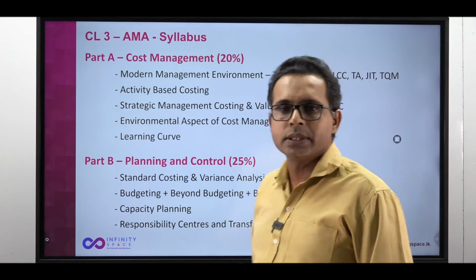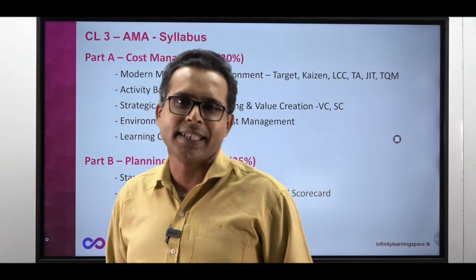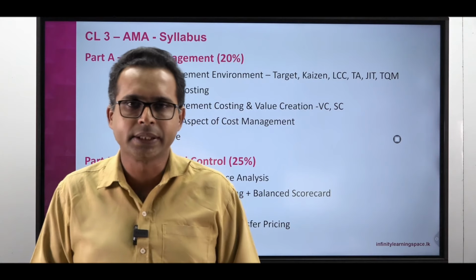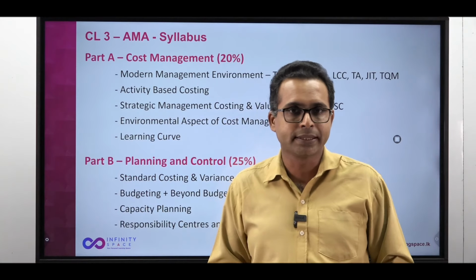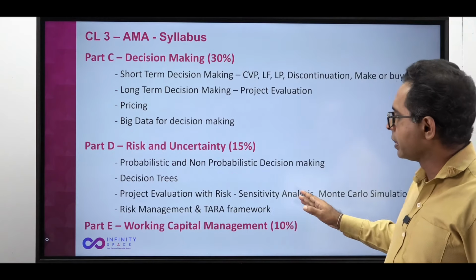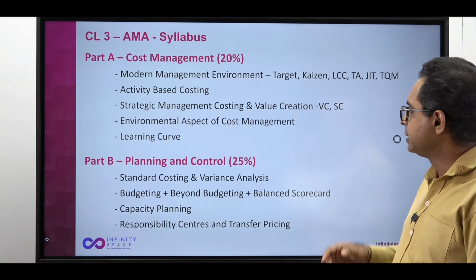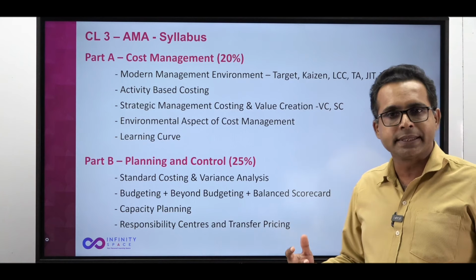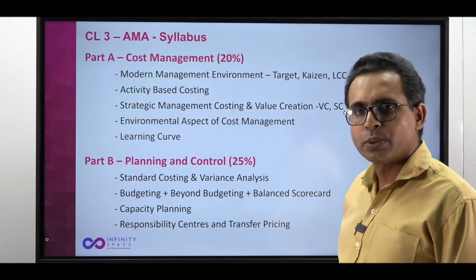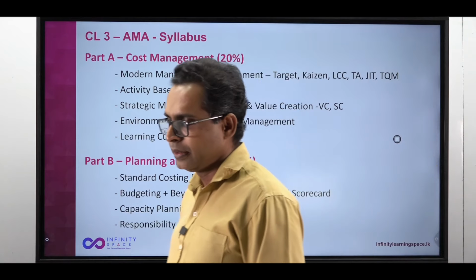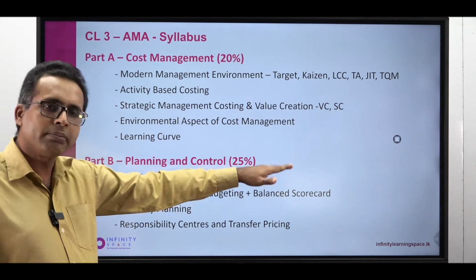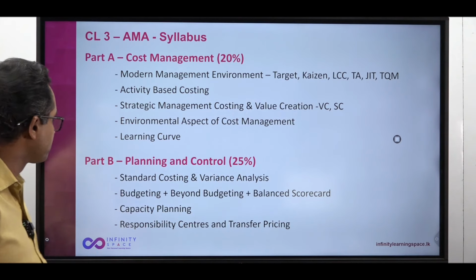Balanced scorecard, my dear students, talks about non-financial aspects. Financial aspects of forecasting the future are talked about under budgeting. The non-financial aspect is discussed by Kaplan and Norton. Balanced scorecard, another important area. So basically it's budgeting. Beyond budgeting is a simple concept about budgeting. It's a theoretical area. Balanced scorecard is also mostly theoretical, but can come up as a complete question also. Not tested every time, but can be tested.